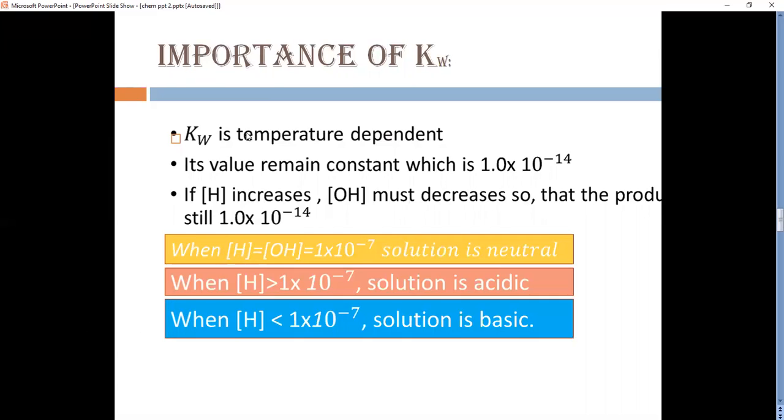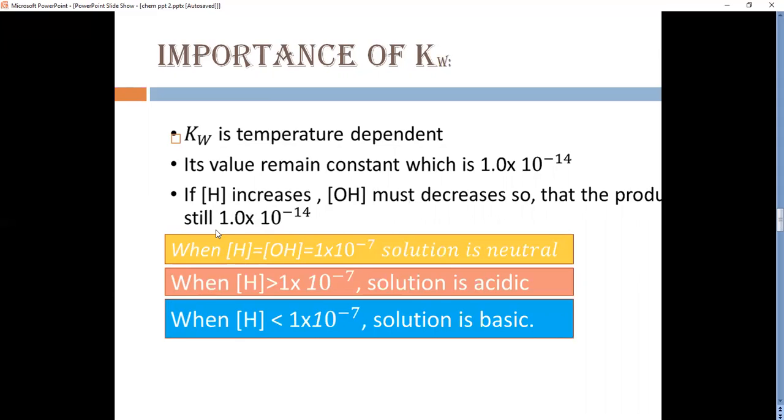Here I describe the importance of Kw. The ion product of water, Kw, is temperature dependent. It means that by increasing and decreasing temperature, their concentrations are also affected. Only at 25 degrees centigrade are their concentrations equal.